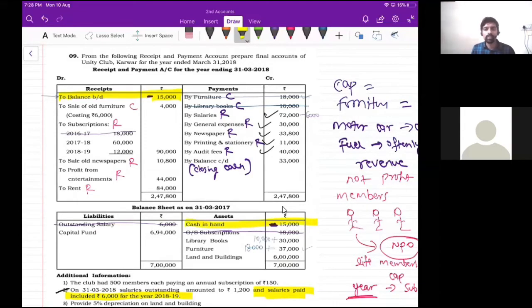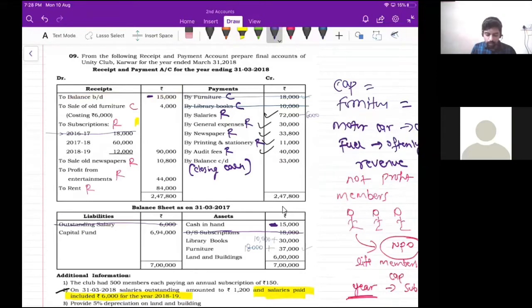Since it is on the opposite side, what happens? Subtraction, right? 15,000 minus 15,000, 0, correct? So ignore that. That is opening cash in hand. Okay, so we are done with this balance brought down.